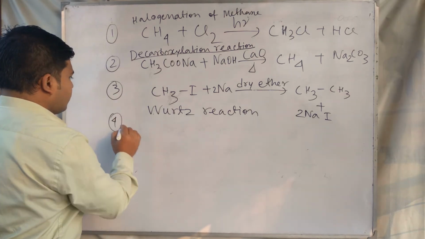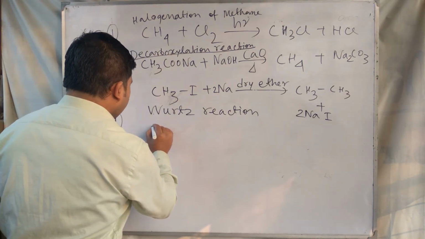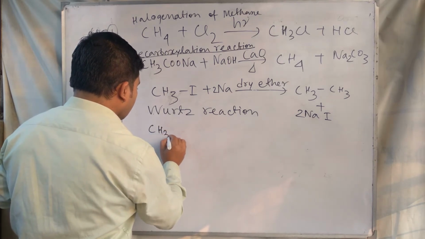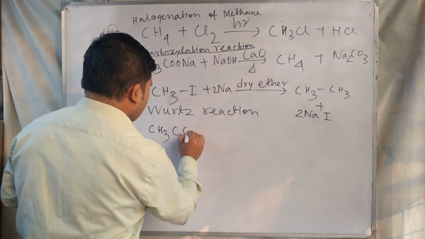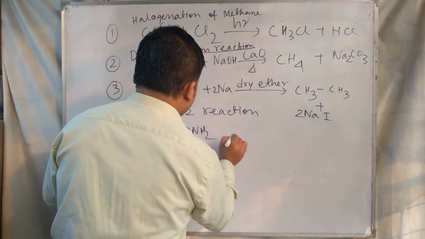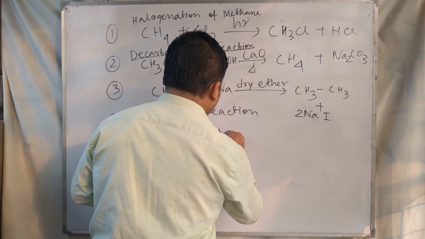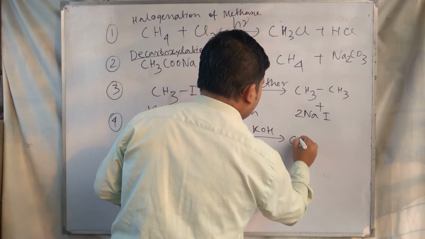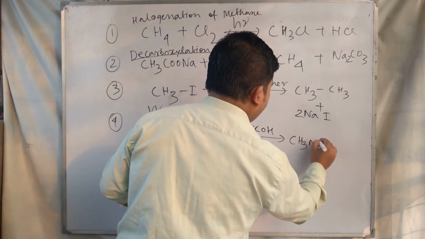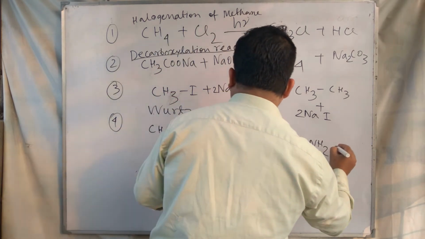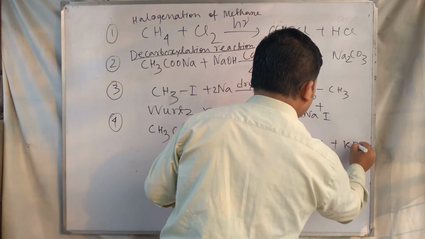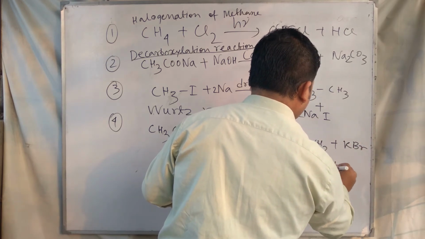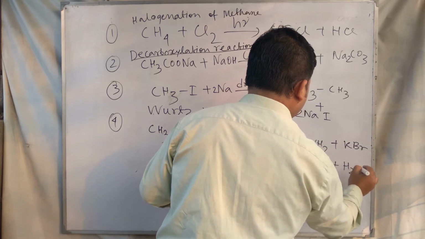And the next reaction: CH3CONH2, ethanamide, with Br2 and KOH, gives CH3NH2 plus KBr plus K2CO3 plus H2O.